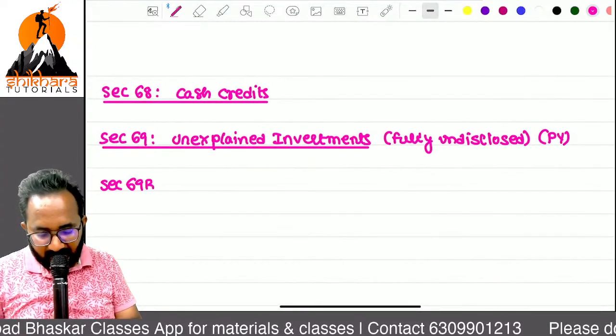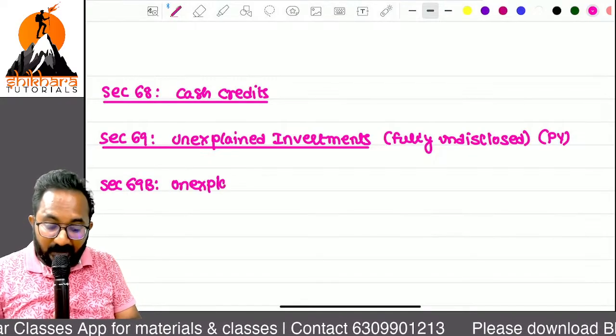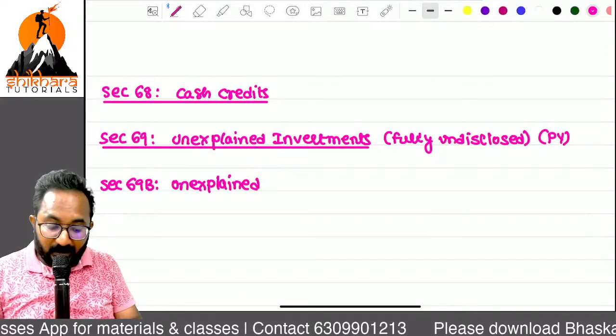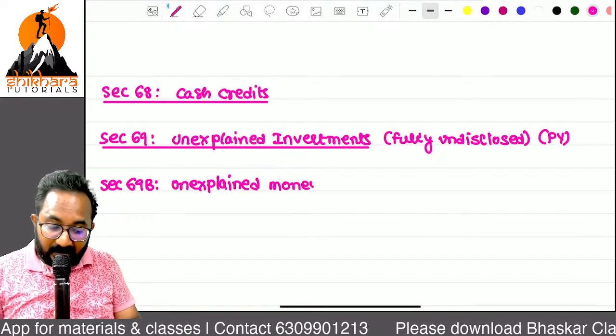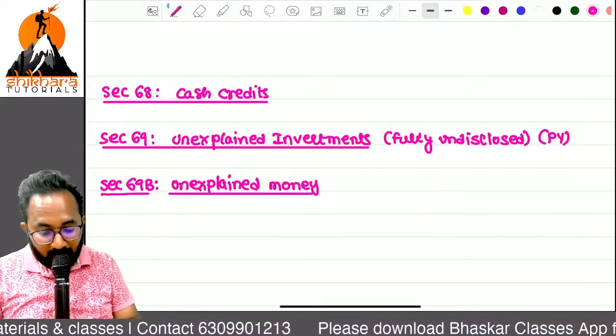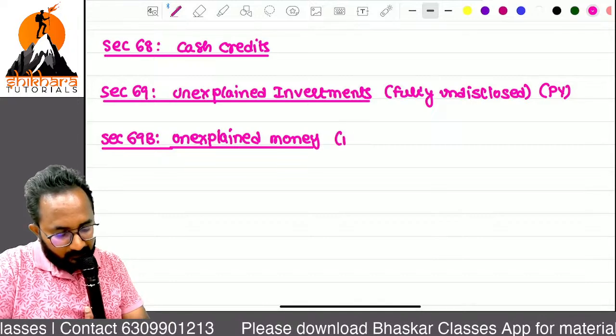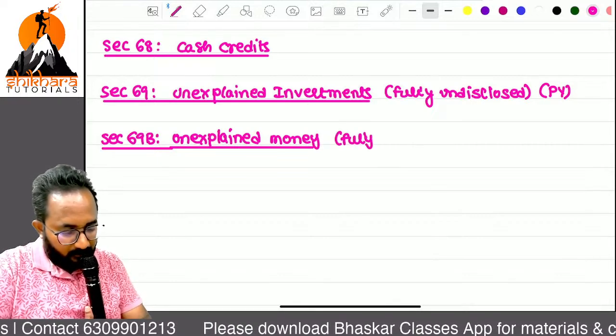Next, Section 69A. It is unexplained money. Unexplained money means, earlier years you invested some amount in jewelry, for example. Fully undisclosed or partially? Fully.